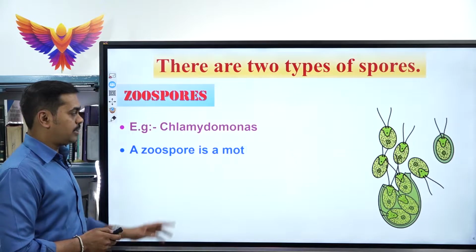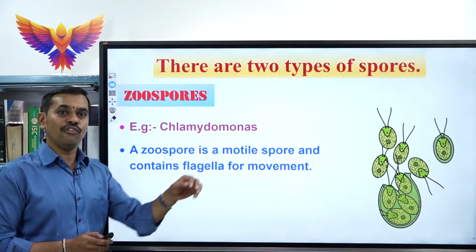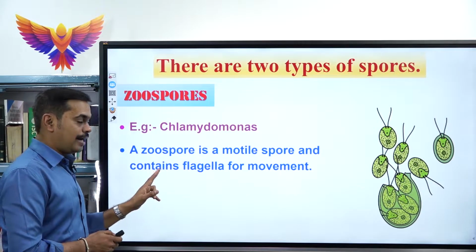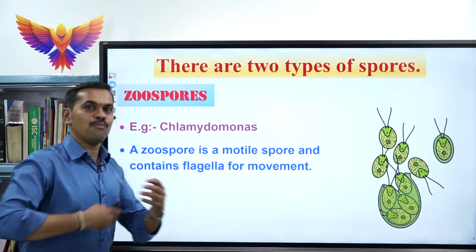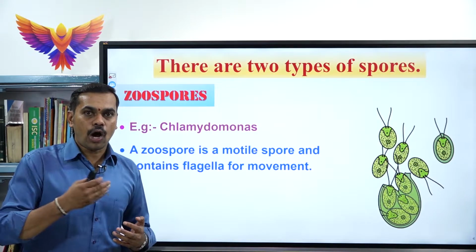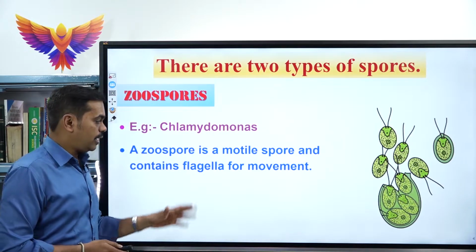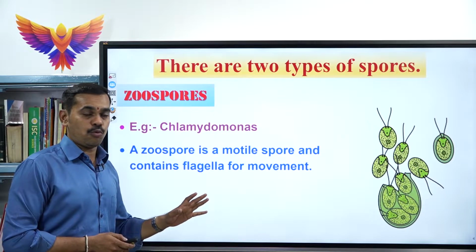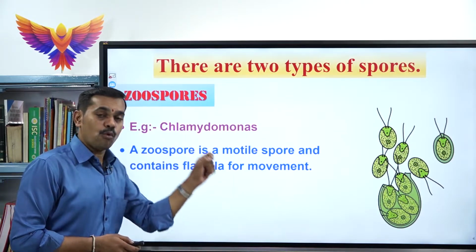Here, a zoospore is a motile spore. Motile means it can move from one place to another, and it contains flagella for its movement. Because when we say motile, it has to move. Whenever it is moving, some organs are responsible for that movement. So here flagella are held responsible for the movement. That is why a zoospore is a motile spore.